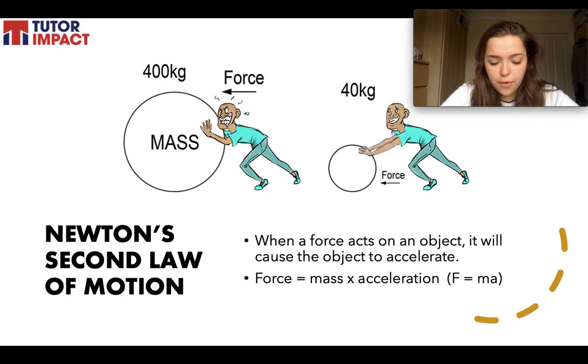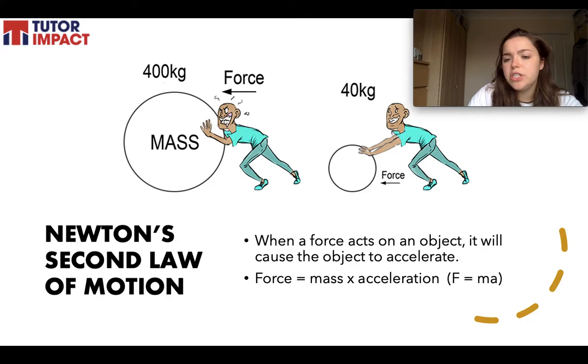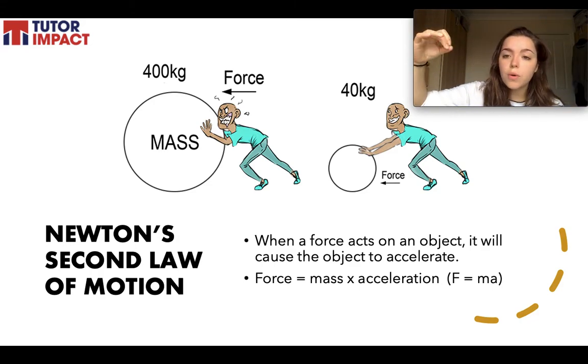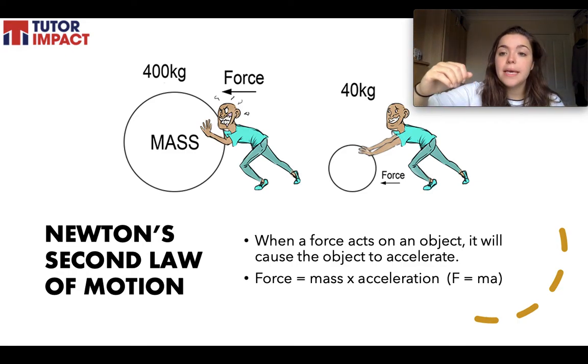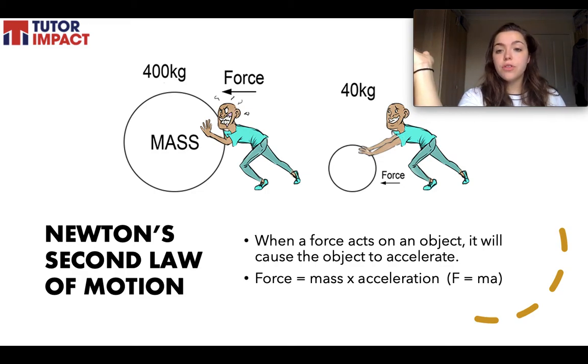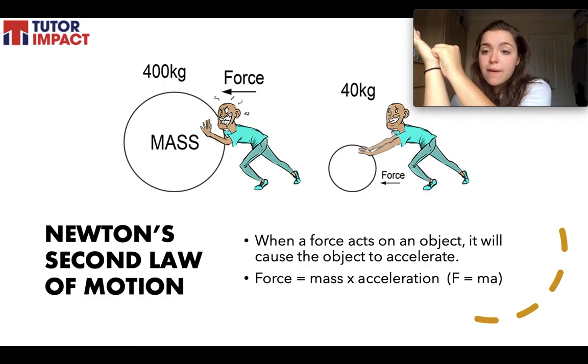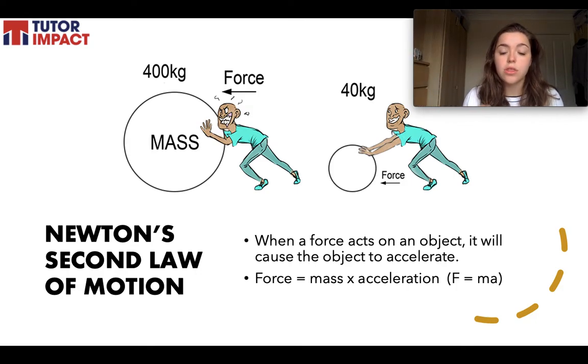The law also explains deceleration, also known as slowing down. We can think of deceleration as acceleration but with a negative sign before it. For example, a ball rolling down a hill moves faster, it accelerates, because gravity is the force acting on it and pulling it down. If the ball were trying to roll up the hill, it would slow down, it would decelerate, because gravity is pulling it back down. So that's the force acting on it there, gravity.